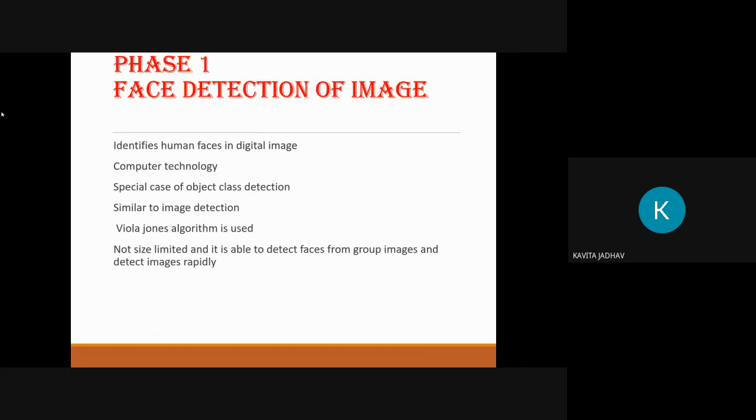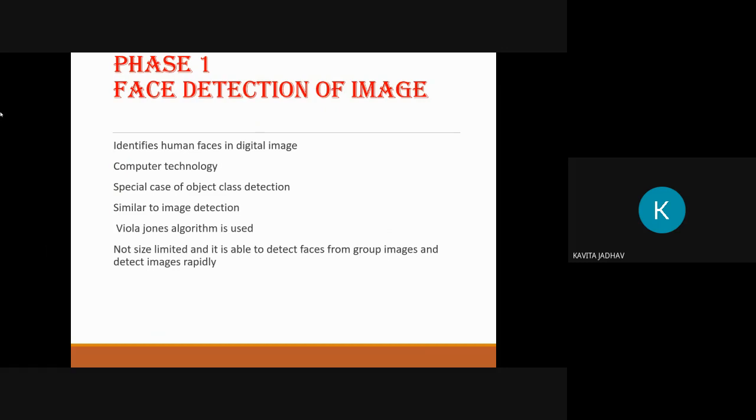What is phase one? Phase one is face detection of images. It identifies human faces in a digital image. Computer technology identifies them, and it is a special case of object class detection, which is similar to image detection. Here the Viola-Jones algorithm is used.